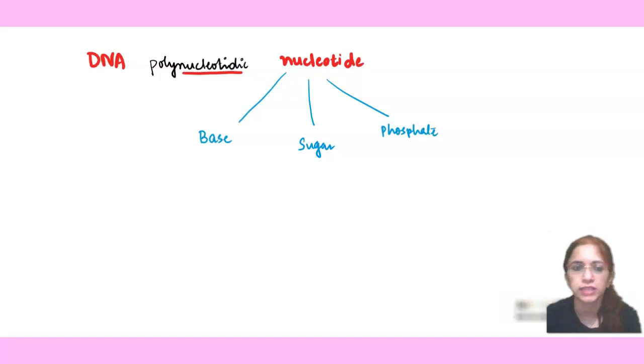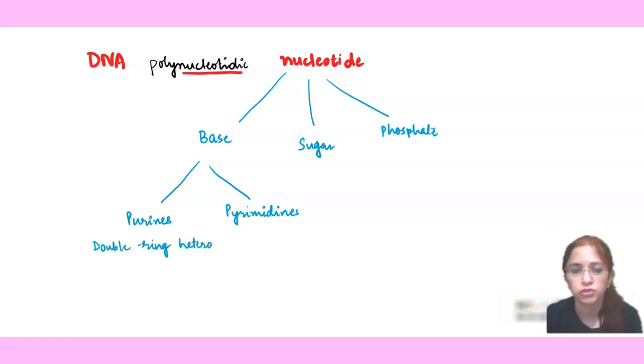Now, bases in DNA are of 2 types. They can either be purines or pyrimidines. Purines are the double ring heterocyclic structures. When I say heterocyclic, I mean that other than carbon, nitrogen is also found in their structures.